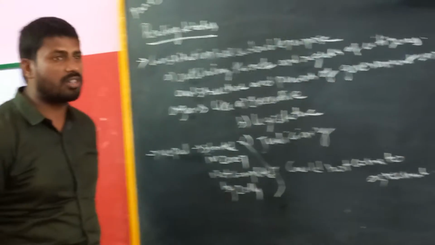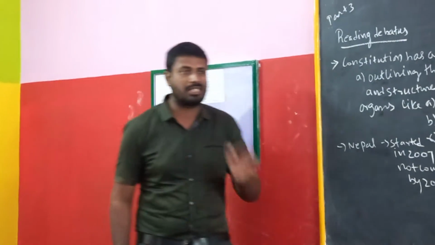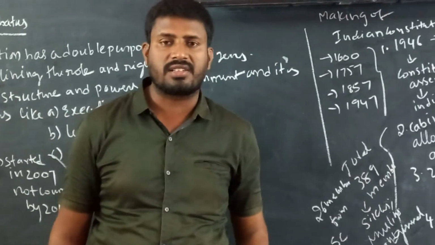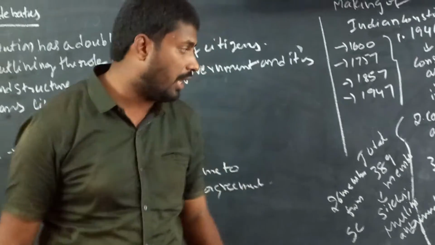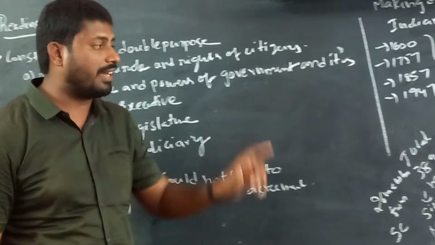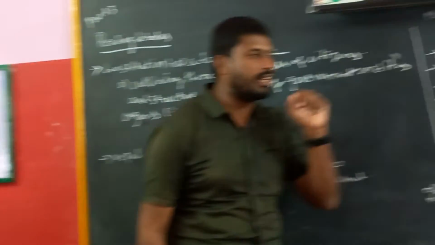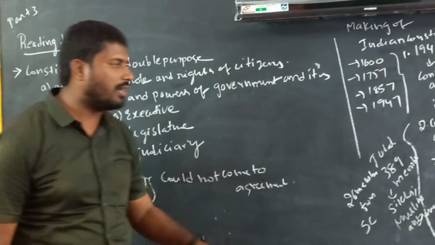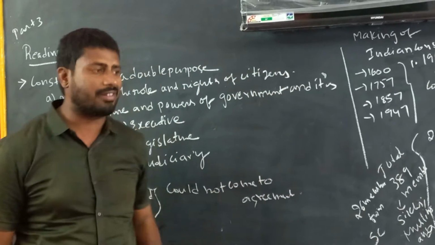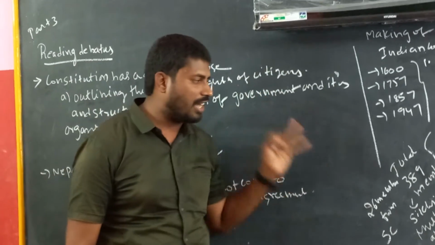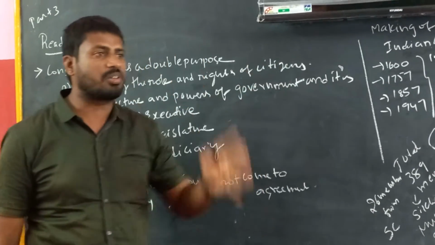So if anybody asks you when the cabinet mission was set up, the cabinet mission was set up in 1946. When the cabinet mission was set up, 292 members were taken from the British rule, 93 members from princely states, and 4 members from Delhi, Ajmer, Coorg and British Balochistan.